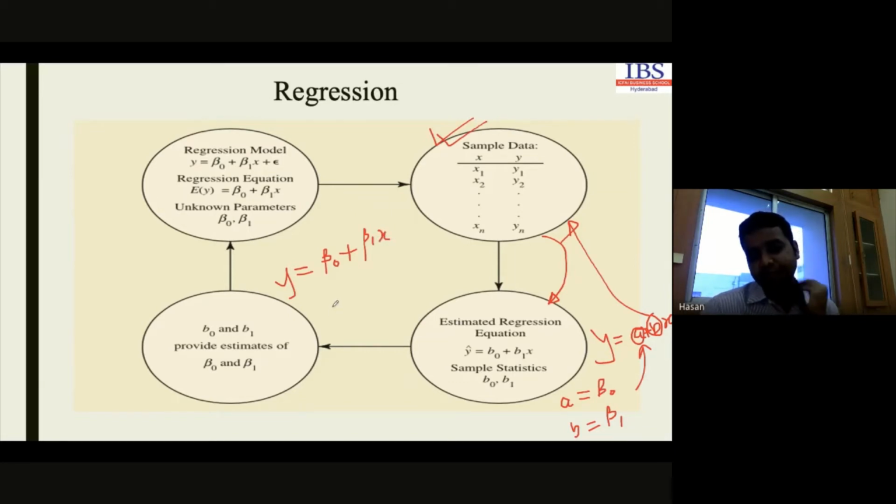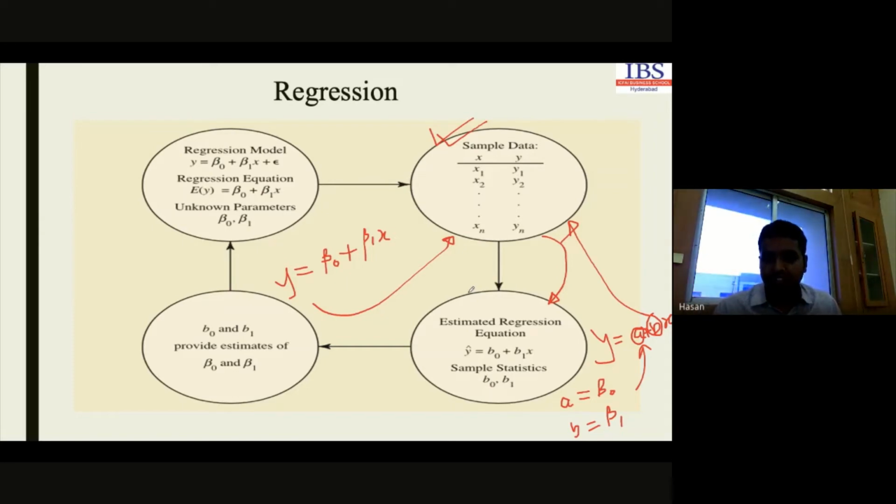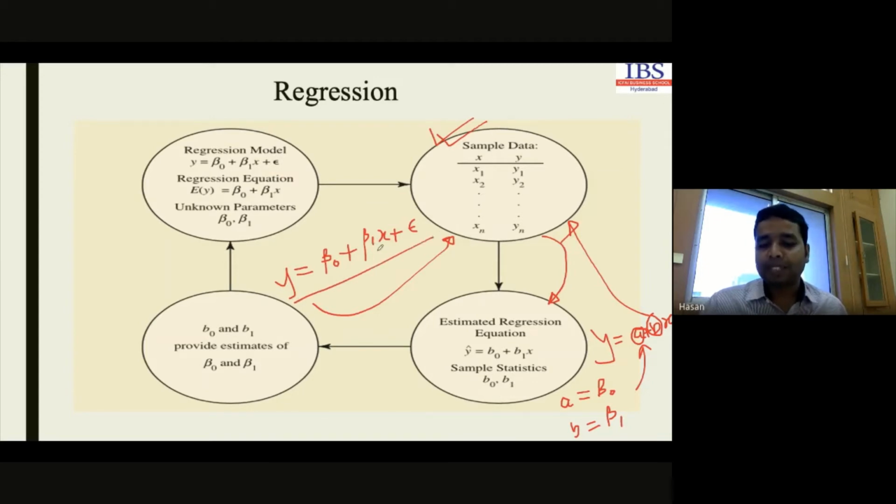In any case, this regression equation will not exactly fit the data we have already collected. So there may be some discrepancy in the outcomes of y we get from the estimated equation. So there may be some error, and we will have to include the error term also. This epsilon is known as the error term here. So the complete regression equation is y equals beta 0 plus beta 1 x plus error. How we calculate beta 0 and beta 1, we will discuss with an example.